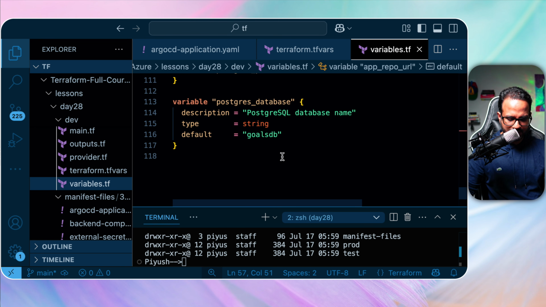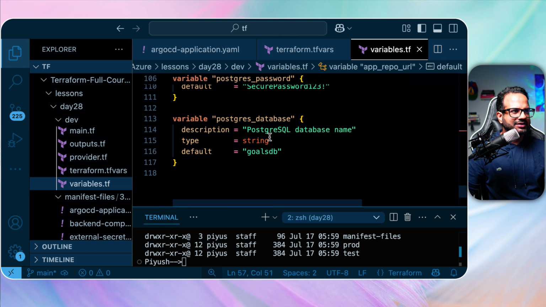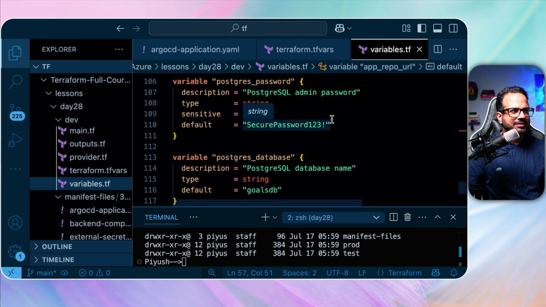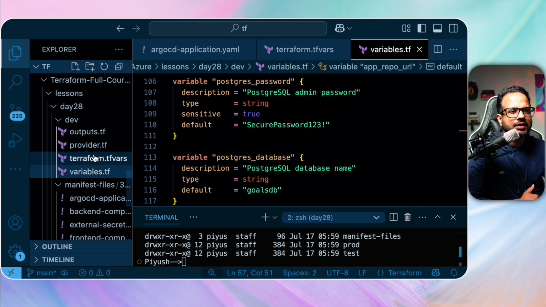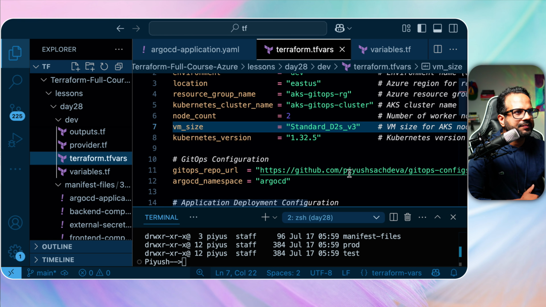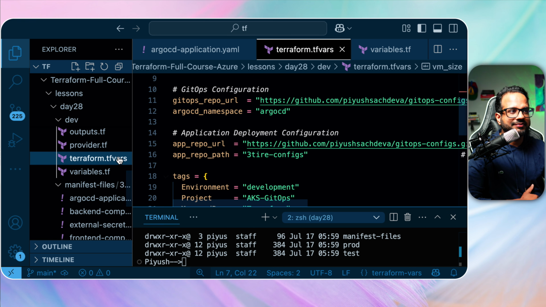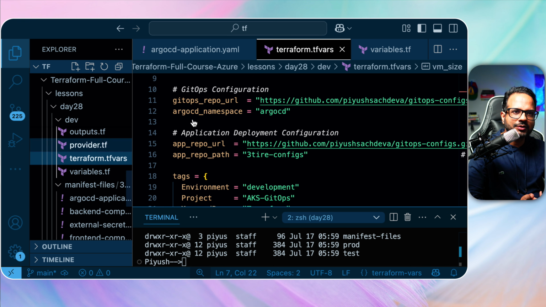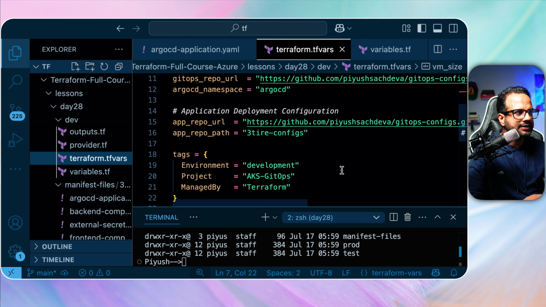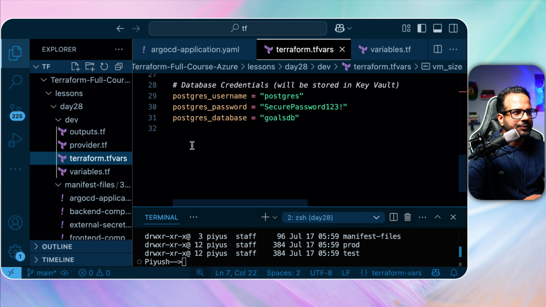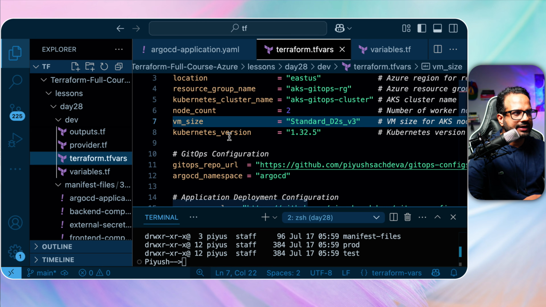Okay. And these passwords over here, if you can see, will be ignored because we'll be creating a new password, right? So this is just a placeholder for the default password. You can remove it if you want. Also, terraform.tfvars shouldn't be uploaded to the GitHub repository. It's for your local reference, so you can provide those details in that. That's okay.